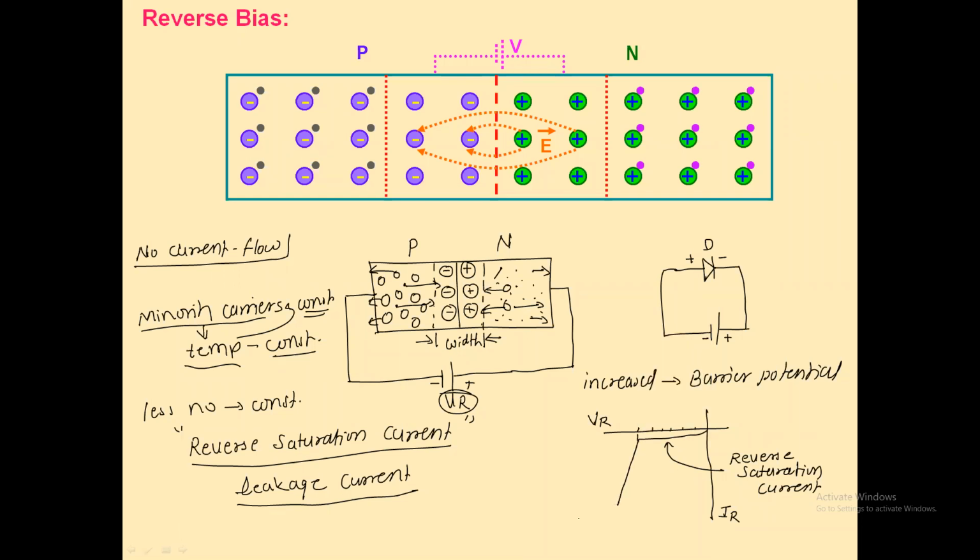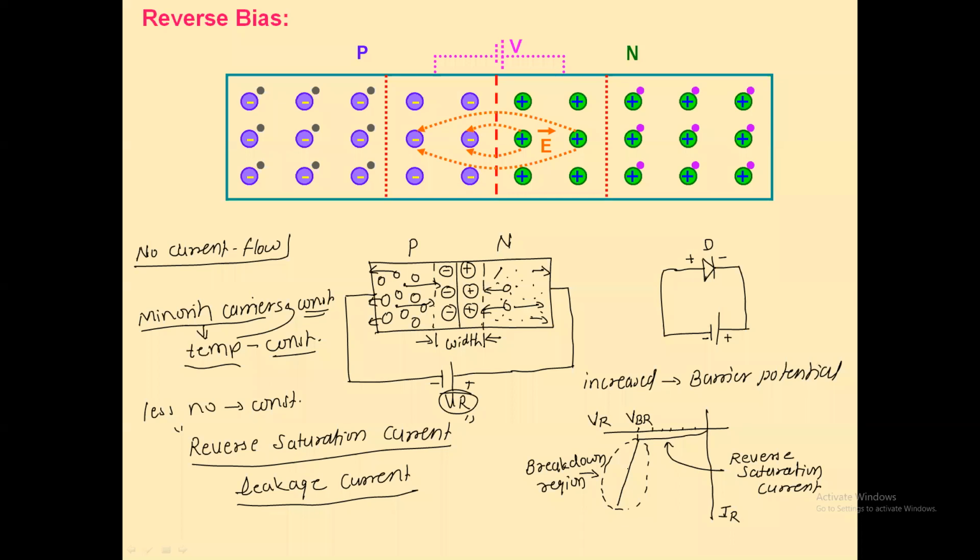And the voltage from which the current abruptly increases to a very high value is called the breakdown voltage. The name is given accordingly, see, breakdown. And this region in which the current can abruptly increase to a very high value is called the breakdown region.